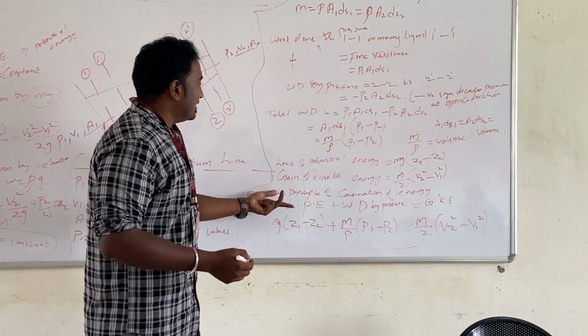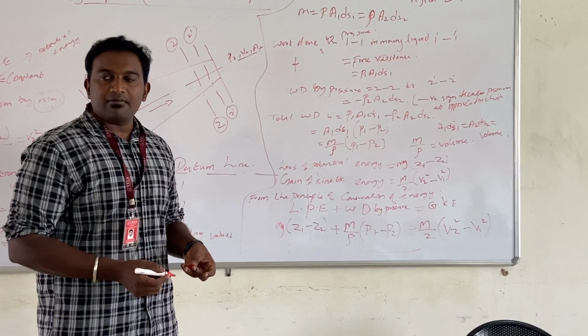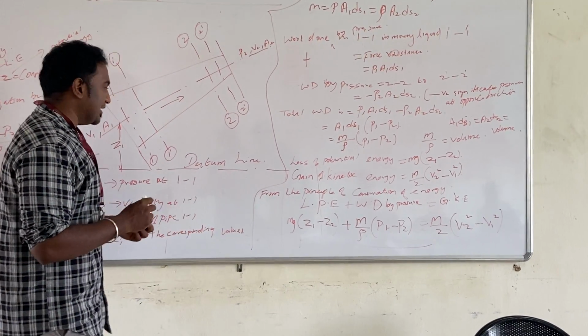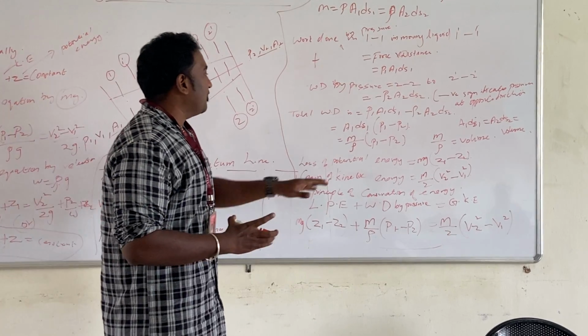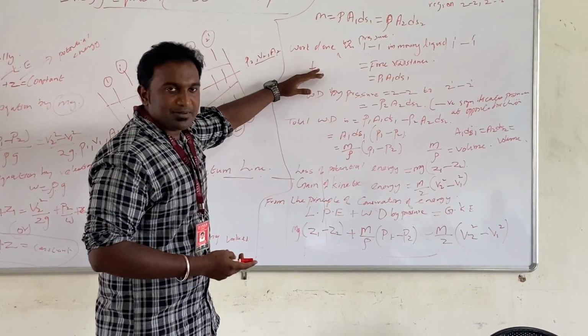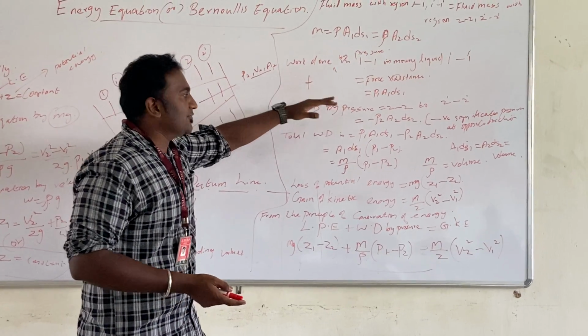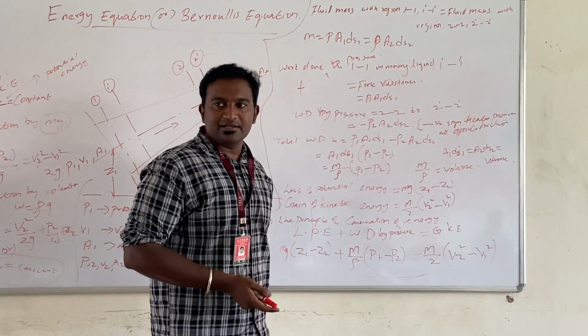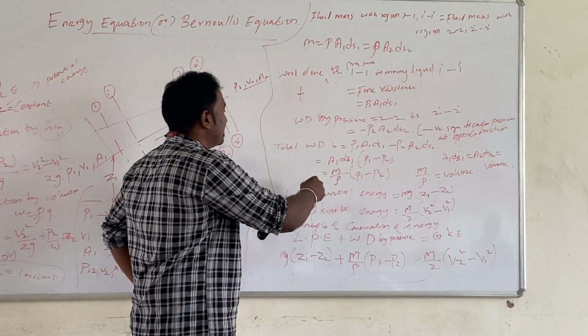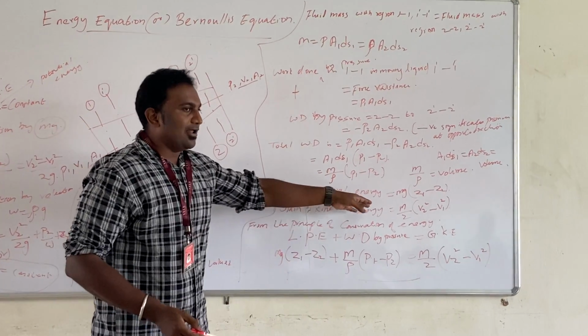Then from the principle of conservation of energy, the law states that the loss of potential energy plus work done by the pressure is equal to gain of kinetic energy. So already we know the work done by pressure, the loss of potential energy and the gain of kinetic energy.